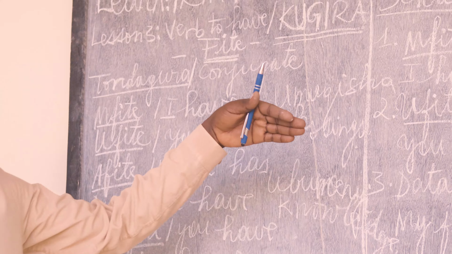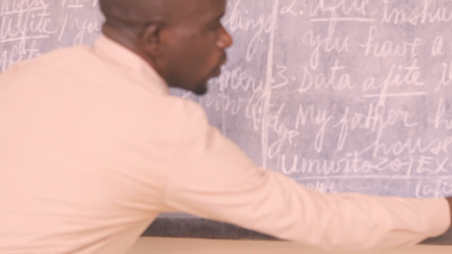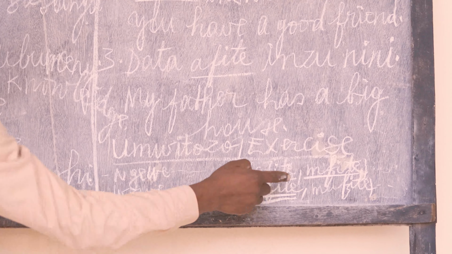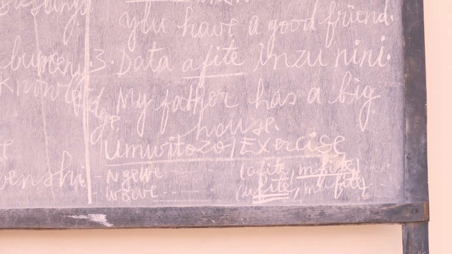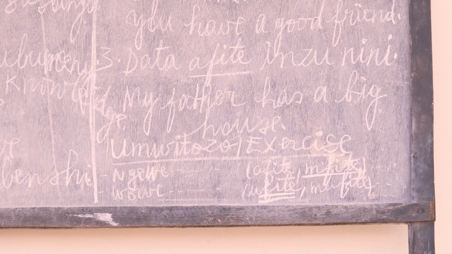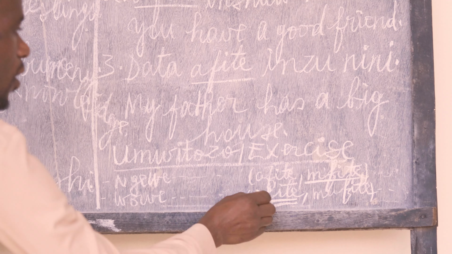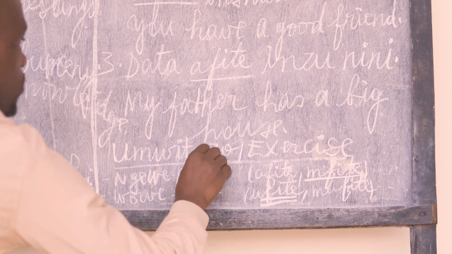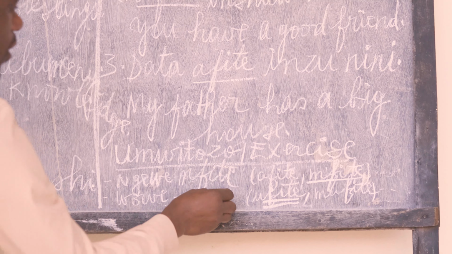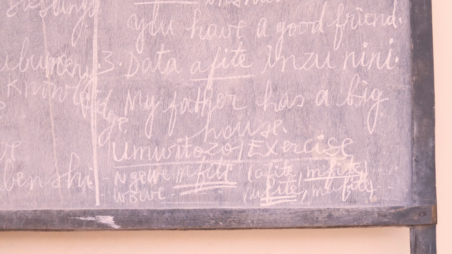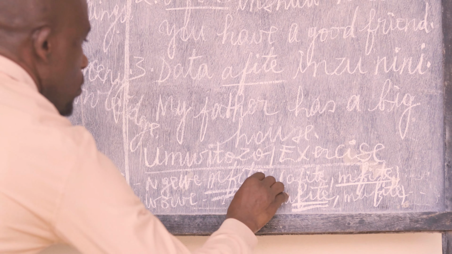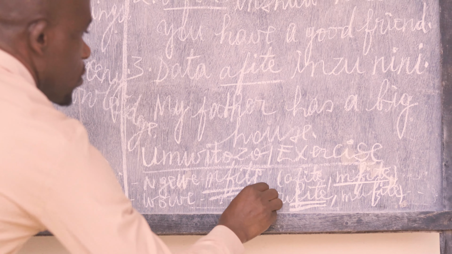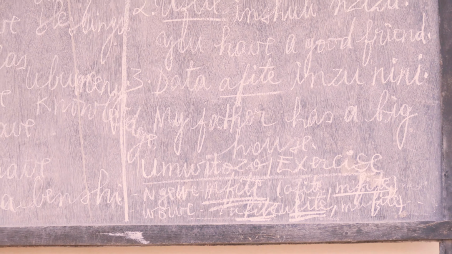Remember the first sentence, the correct answer is this one, Mfite. Njewe, mfite umugisha. You remember, umugisha is blessing. I have highlighted here. The second one is wowe, ufite. The correct answer must be written here. Njewe, mfite. Number 2, wowe, ufite. So, thank you very much for following this lesson attentively.